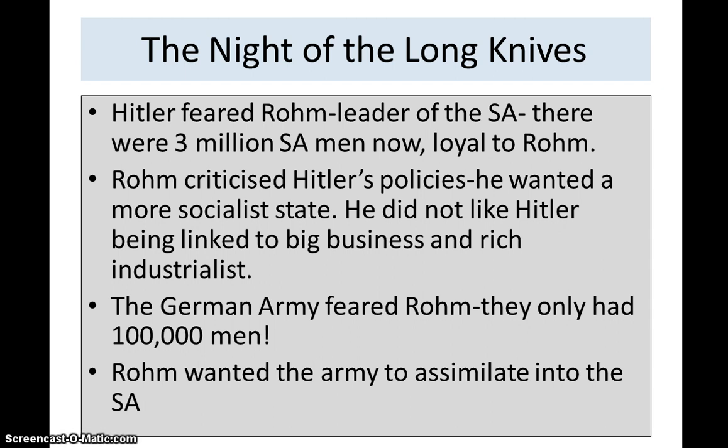Now Hitler feared Ernst Röhm, who was leader of the SA. There were 3 million men in the Sturmabteilung who were loyal to Röhm. Röhm criticised Hitler's policies. He wanted Germany to be more socialist. He didn't like Hitler's link to the big business and rich industrialists and the financial support they were giving Hitler to destroy communism. The German army feared Röhm. Well, they would do. They only had 100,000 men since the Treaty of Versailles. But the SA were very violent and had grown to over 3 million men. So with Röhm's influence, he could be dangerous. And Röhm wanted to assimilate the army into the SA and to keep control of this army of SA men.